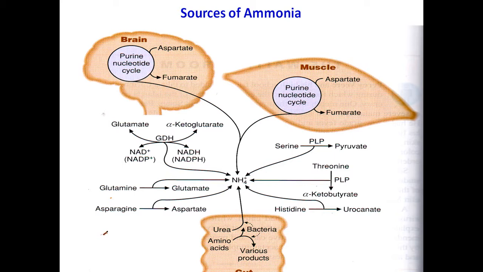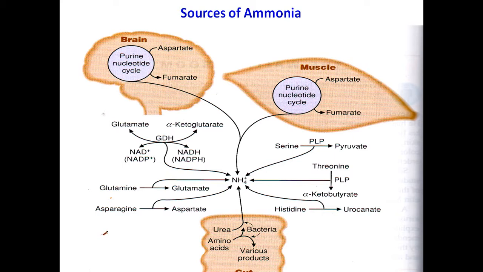And conversion of glutamate, this is transamination, glutamate to alpha ketoglutarate. So this is a transamination process. In transamination, one alpha amino acid is converted to a keto amino acid. During this process ammonia is formed, and during the conversion of glutamine to glutamate, asparagine to aspartate, also ammonia is released.